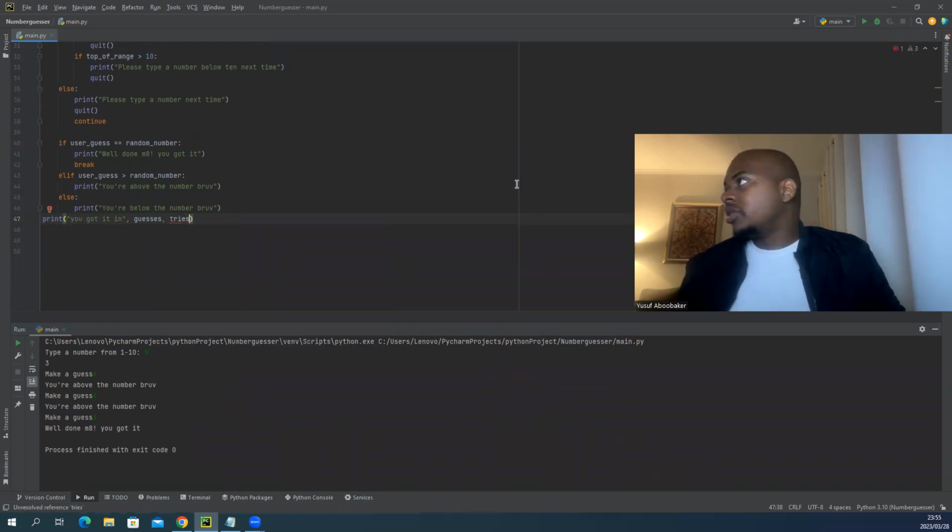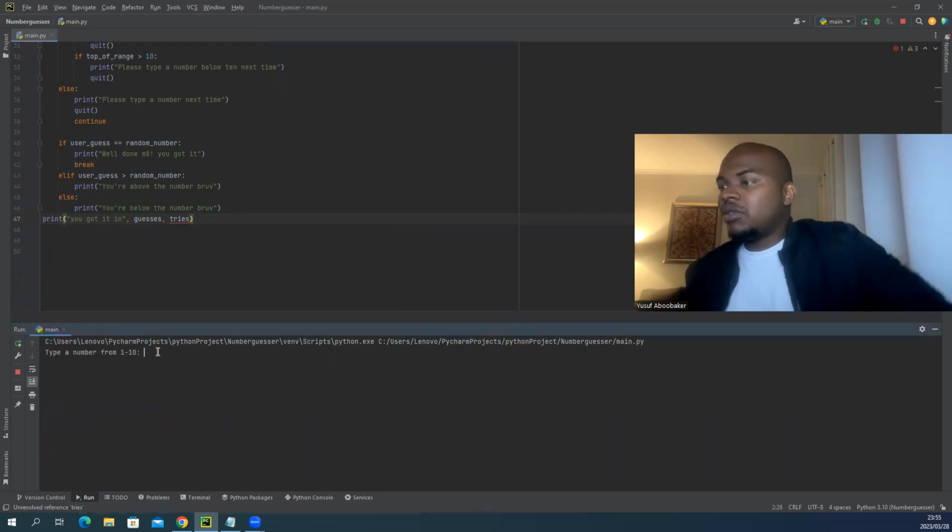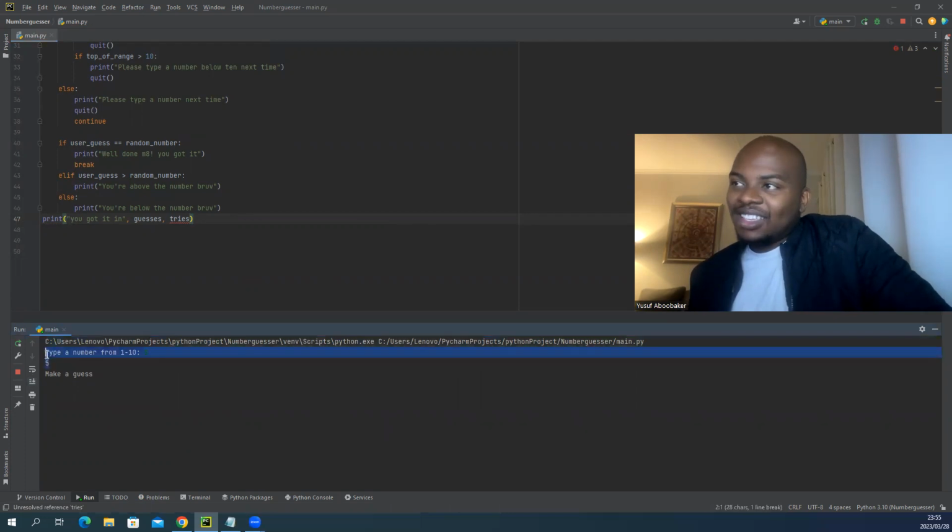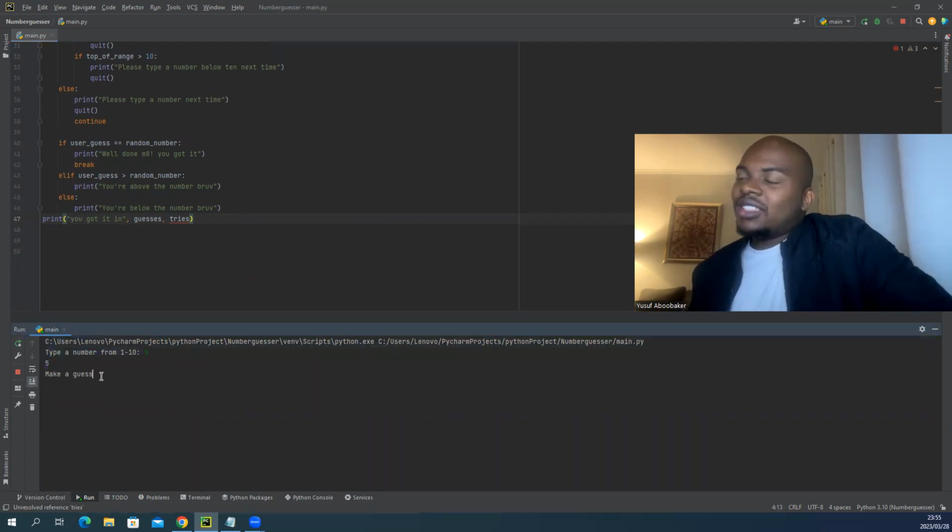Okay, let's check. Type a number from 1 to 10. 5. So the number is 5. Make a guess. I'll say 6. You're above the number. 4. You're below the number. So 6, 4, in between has to be 5. Let's not include floats in here, otherwise we can go forever.